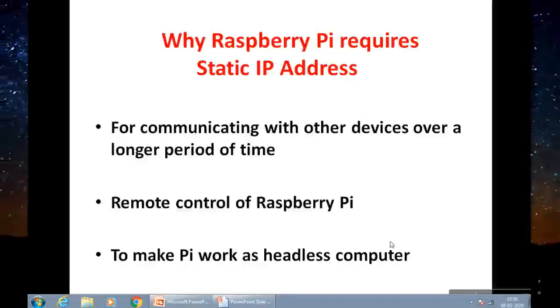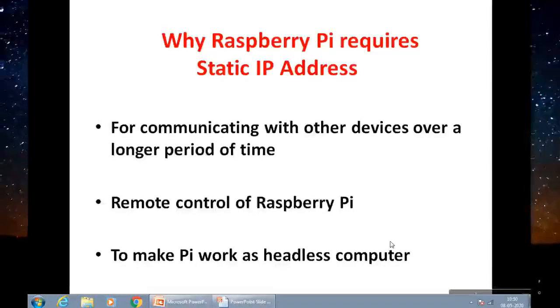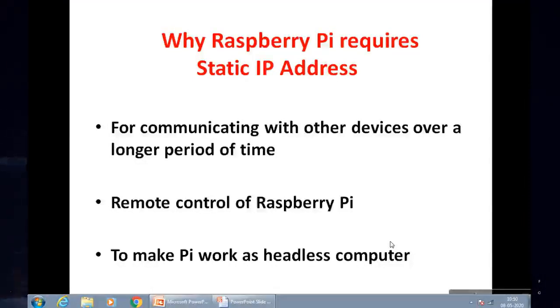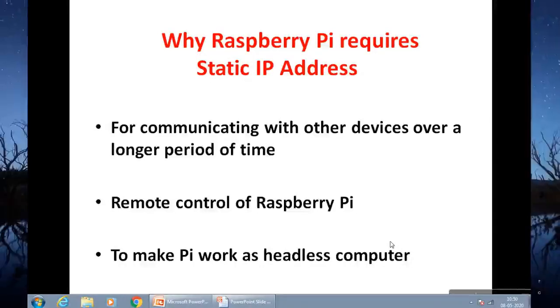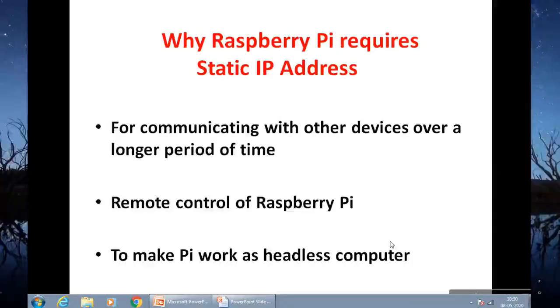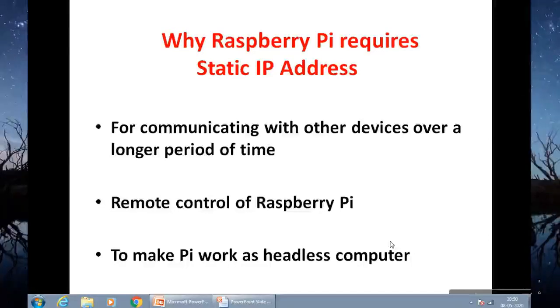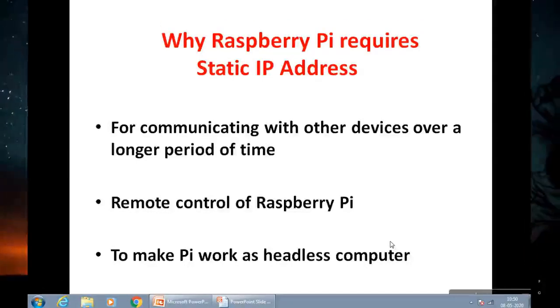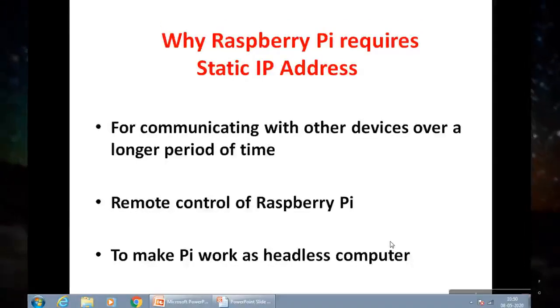Friends, initially we will discuss why Raspberry Pi requires a static IP address. You need to know that all devices connected to your Wi-Fi router will have a dynamic IP address. It means that the IP address of all these devices continuously changes when these devices are being rebooted. But for certain applications such as remote control of Raspberry Pi, it becomes very difficult to trace a Raspberry Pi IP address because it's continuously changing.